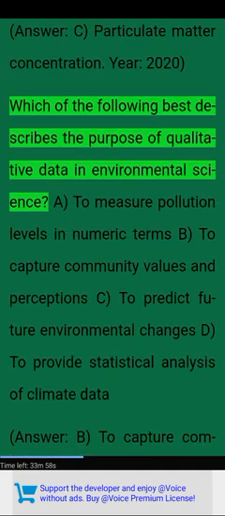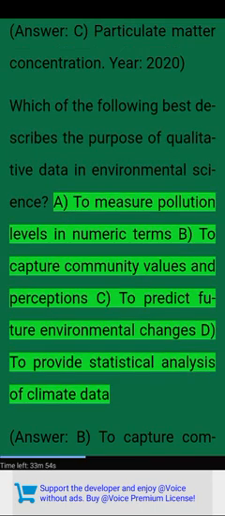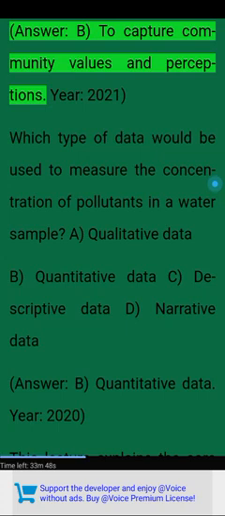Year, 2020. Which of the following best describes the purpose of qualitative data in environmental science? A. To measure pollution levels in numeric terms. B. To capture community values and perceptions. C. To predict future environmental changes. D. To provide statistical analysis of climate data. Answer. B. To capture community values and perceptions.